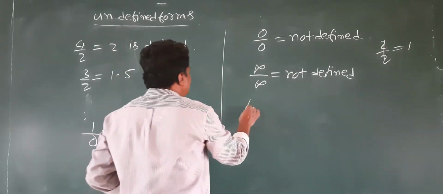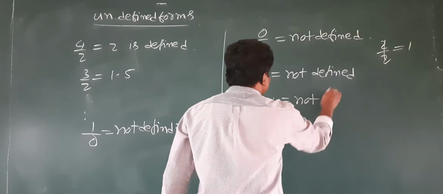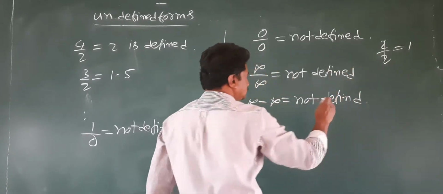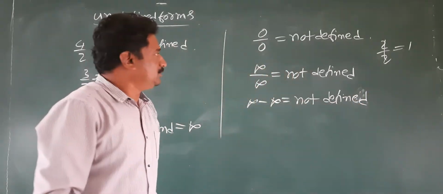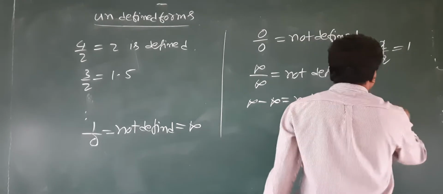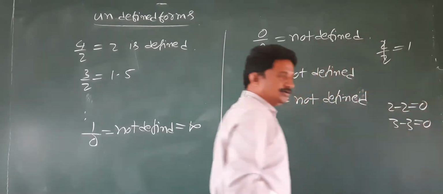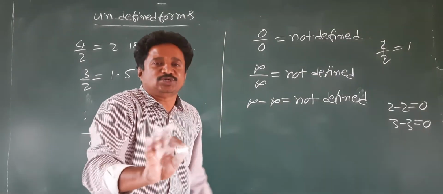One more, infinity minus infinity, again not defined. In most of the cases, 2 minus 2 is 0, 3 minus 3 is 0. So right, infinity minus infinity, is it equal to 0, students?